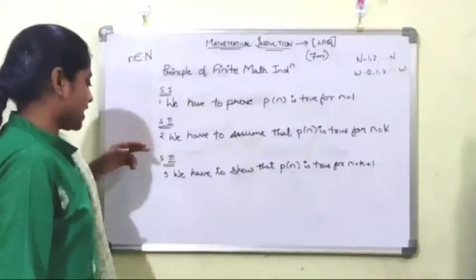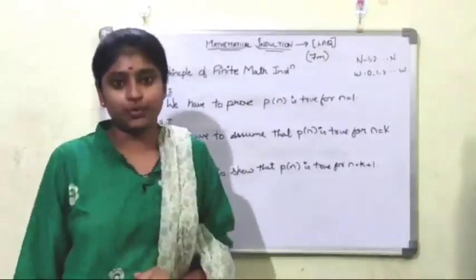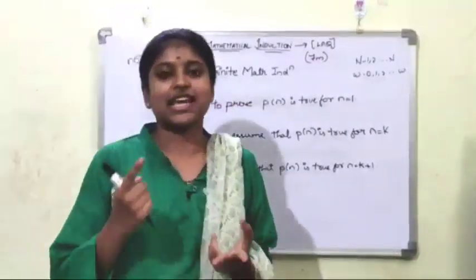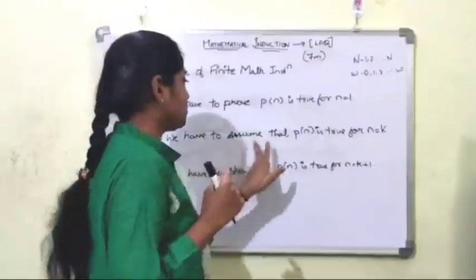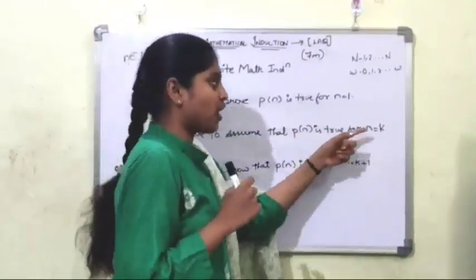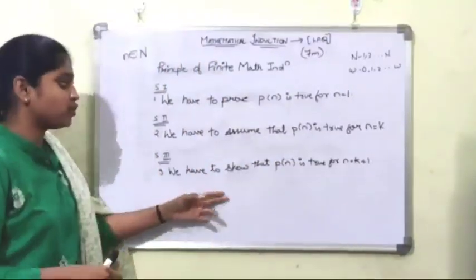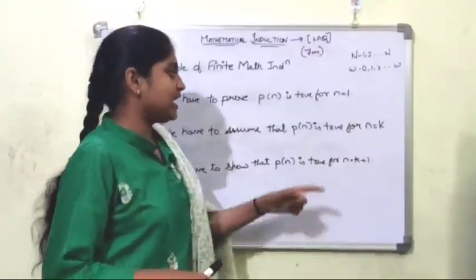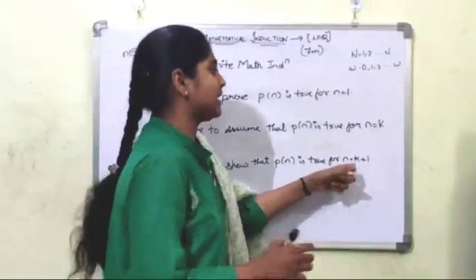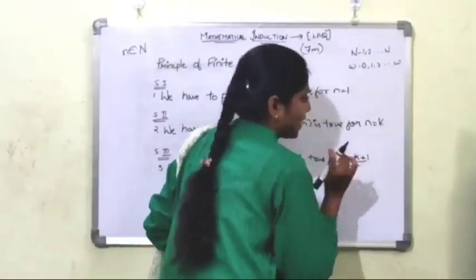Coming to the second step, first we have to prove, second we have to assume, that is, assume that P of n is true for n equals to k. In the third step, we have to show that P of n is true for n equals to k plus 1.